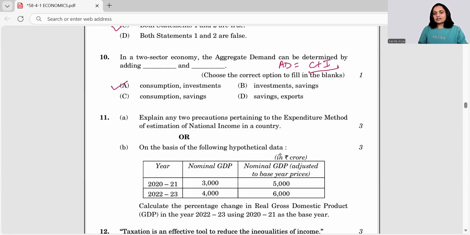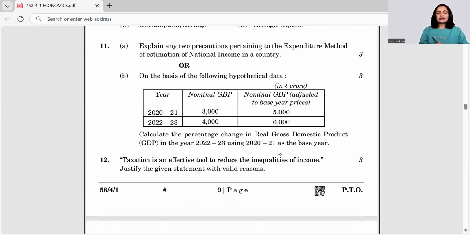Third sector and fourth sector is beyond your limit as of now in current grade 12th, right? As we do have for open economy 2 more components, but here the most pertinent thing is C and I.